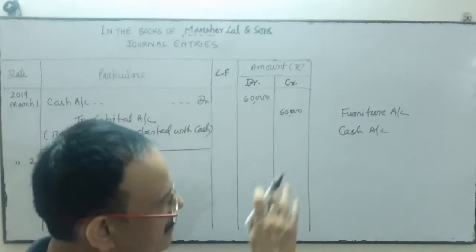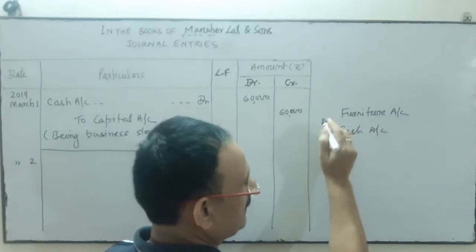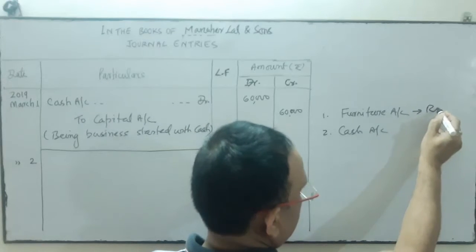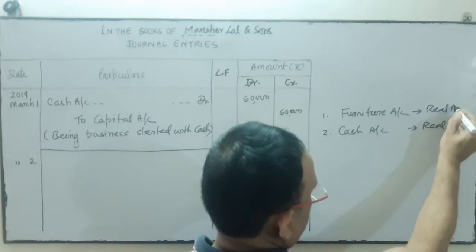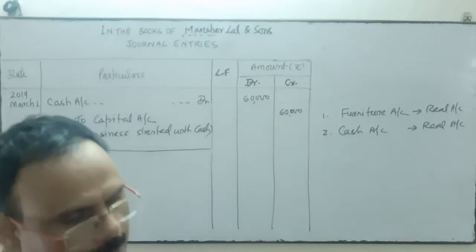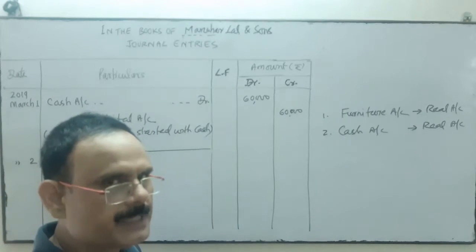So when we purchase the furniture for cash, furniture account will be opened first, and cash account second. Furniture also comes under real account, and cash also comes under real account. And you know the rules of real account? Debit what comes in.